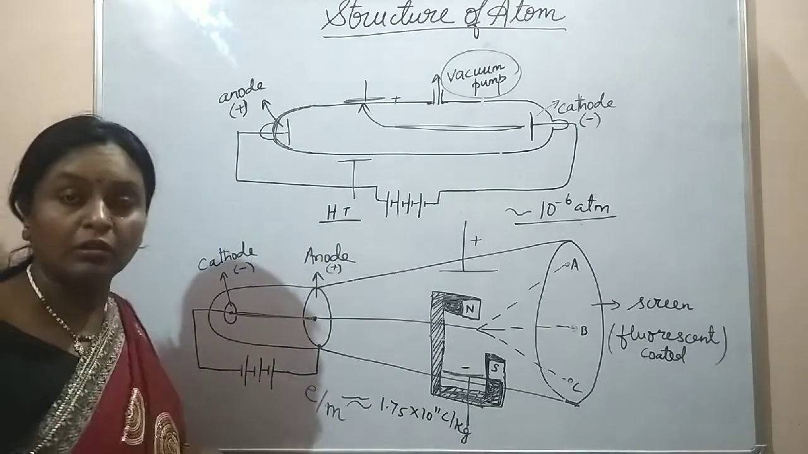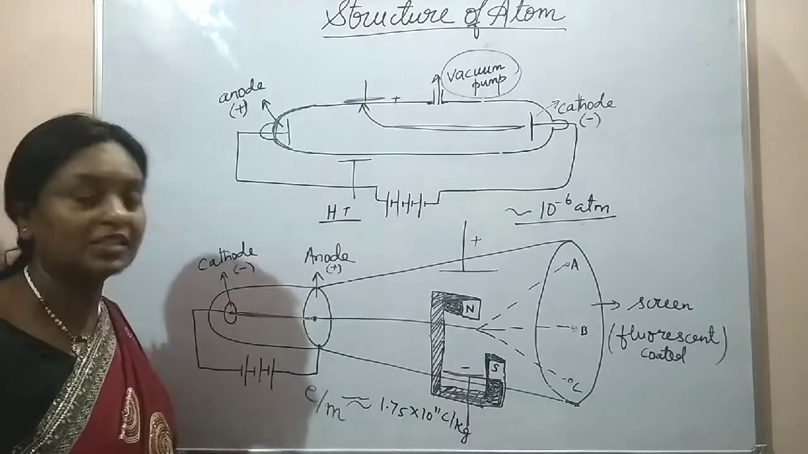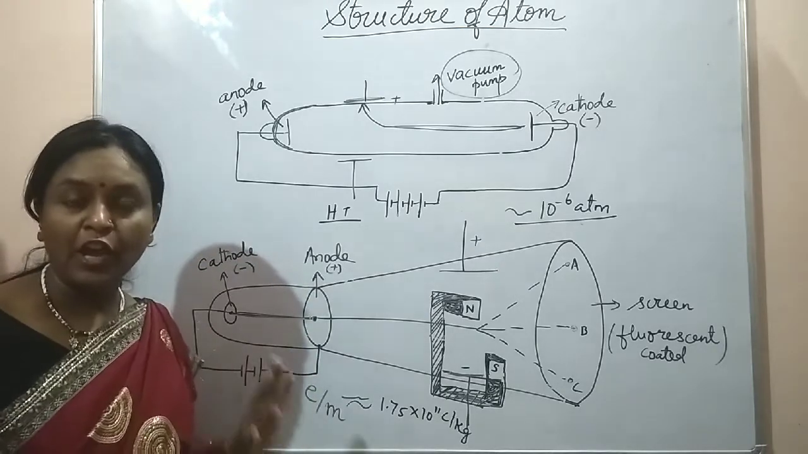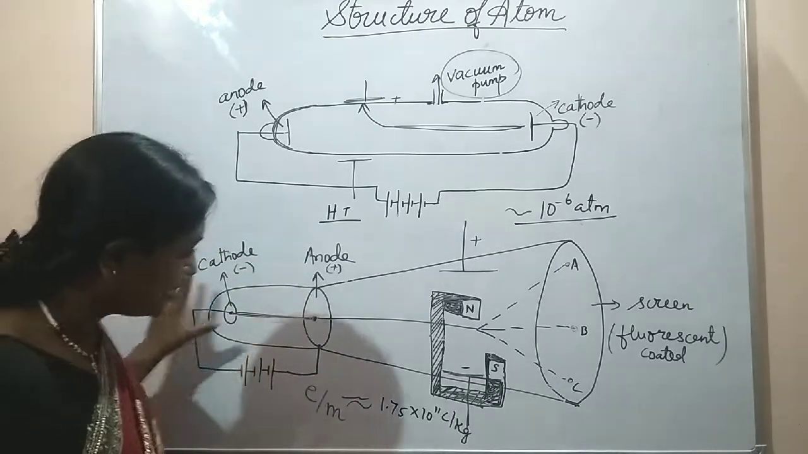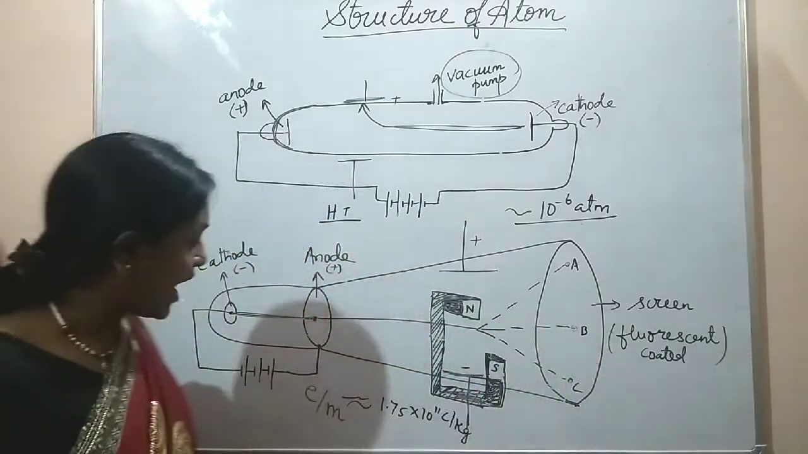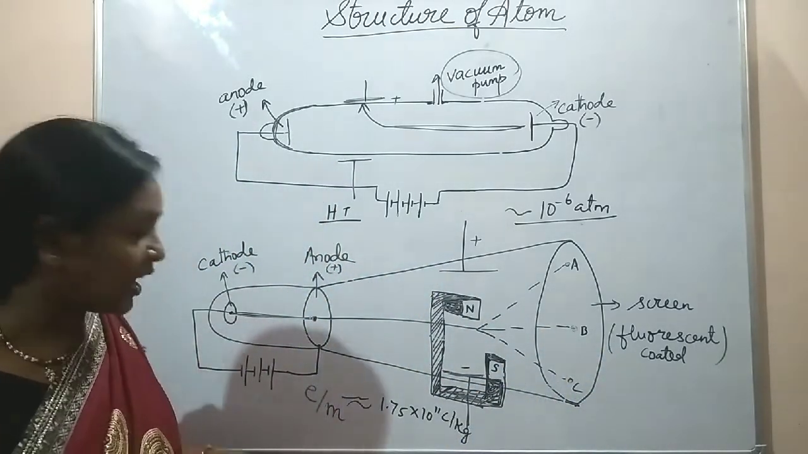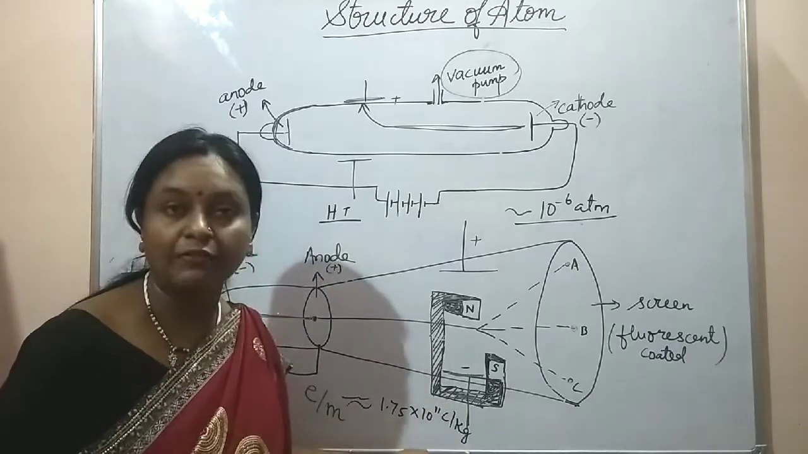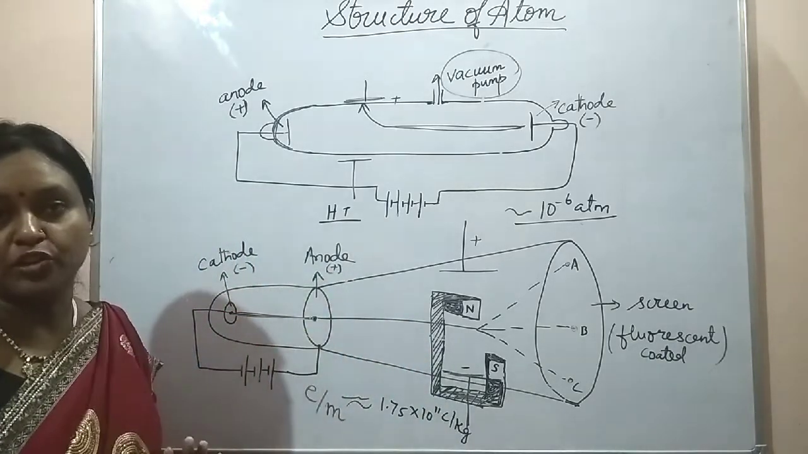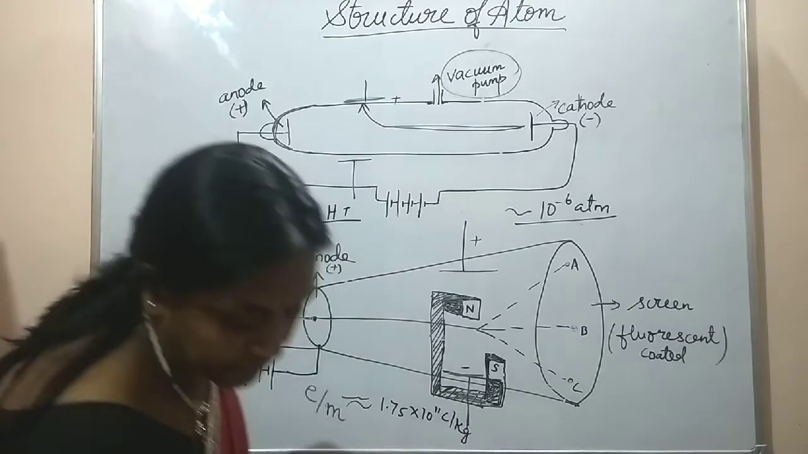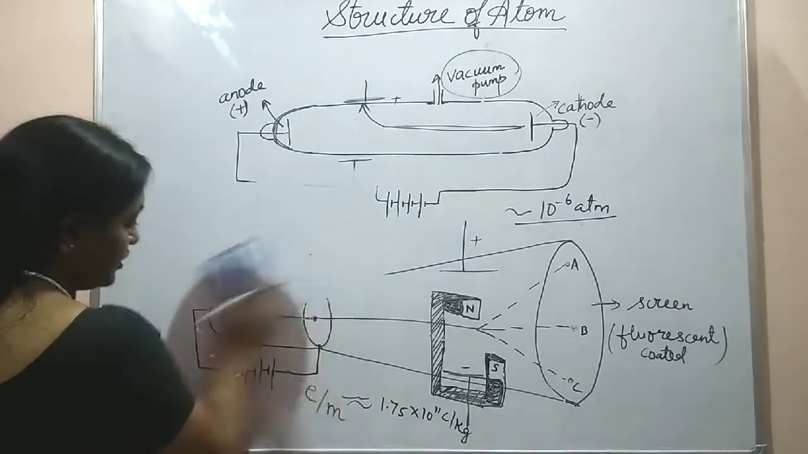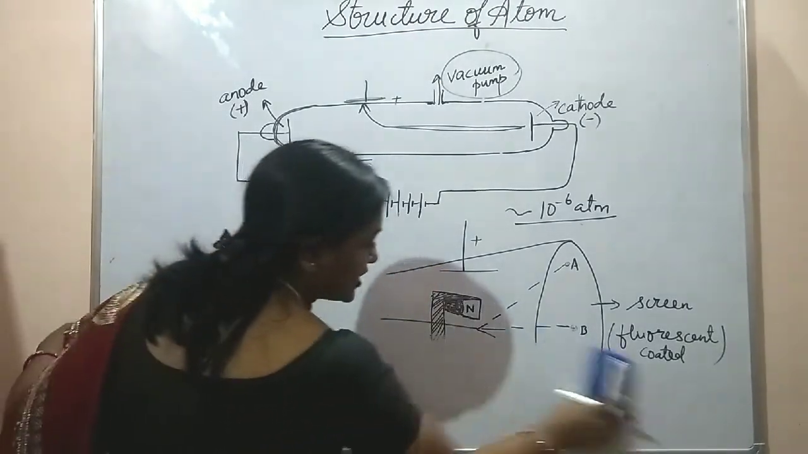We are not going to go into much detail of how these calculations were made. You only have to understand what the experimental setup was and in what way he was able to calculate these values, the charge upon mass ratio of the electron. Now we are going to discuss the next point. I hope this part is clear to you.